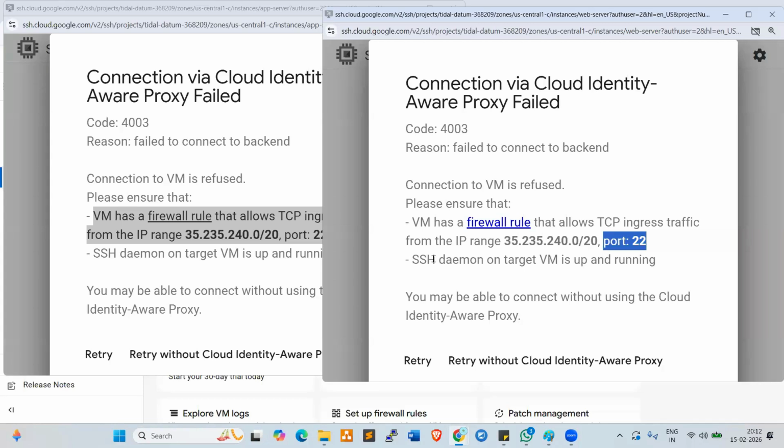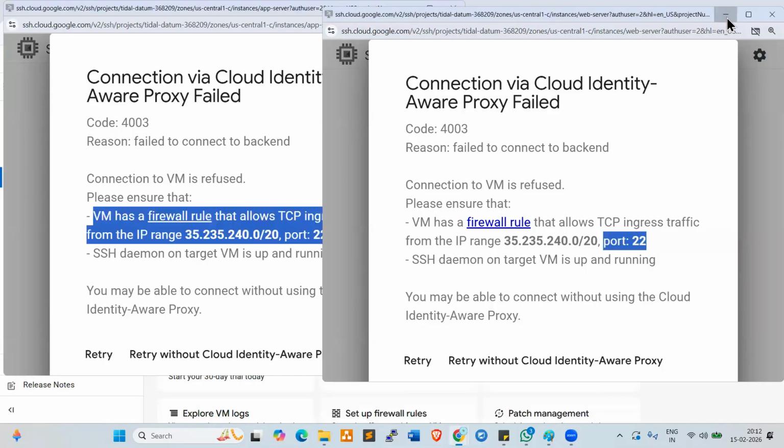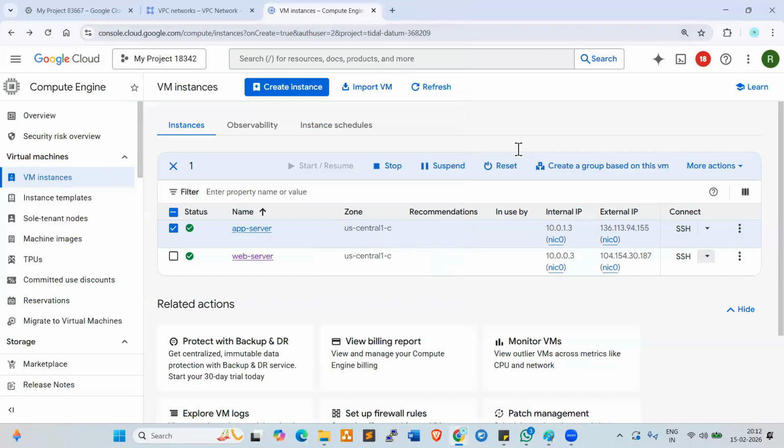Fine. Now, instead of giving the port to the individual server, what we will do is create one firewall here. So these are the two servers. Between these two servers, I want to check the communication. Okay, first of all, we need to connect to the server, right?